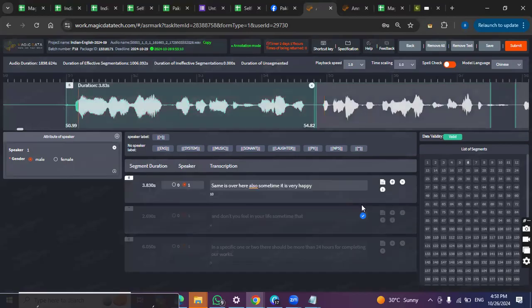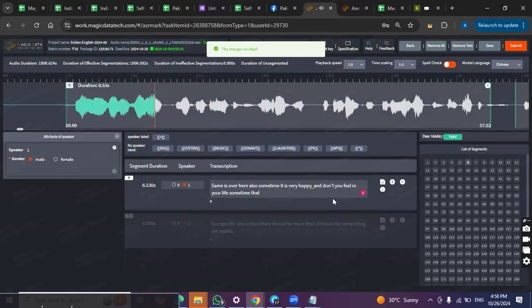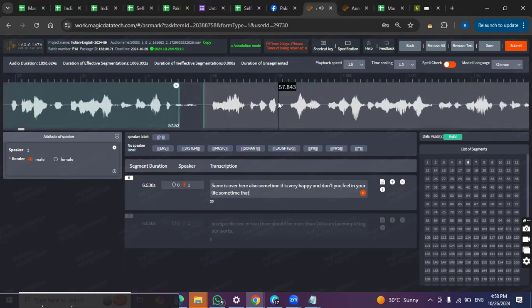So what I'll do is, this arrow down will help me merge them. Same is over here also. Sometimes it is very hectic, and don't you feel in your life sometimes that okay,